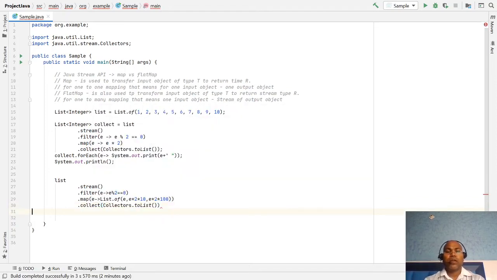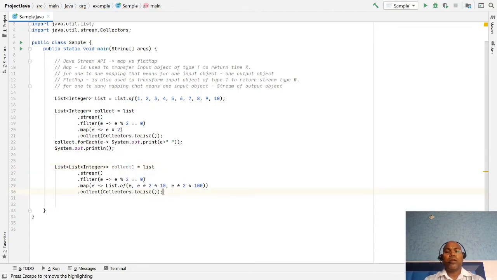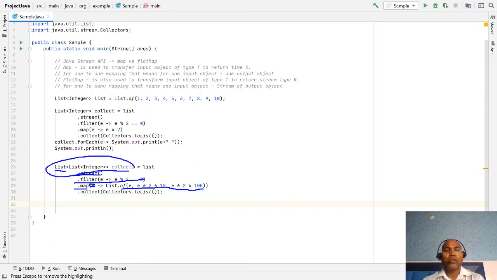Then here is the data. Here we are streaming values and filtering those even numbers and then mapping. For one input object, I want to return a list of objects, not one object, a list of objects. Then our collection would output like this. We are getting a list of integers.